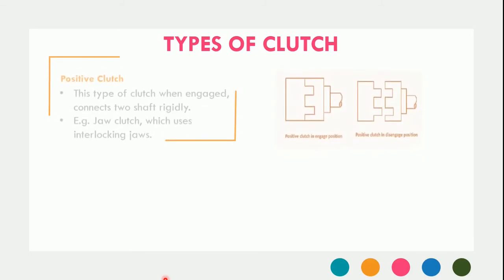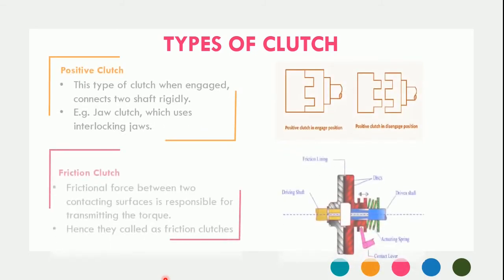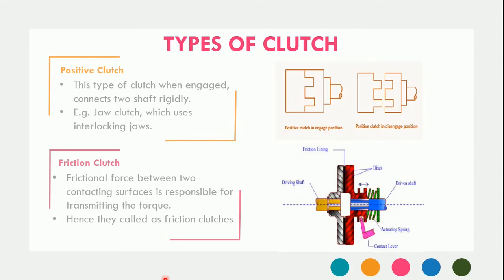Here you have two general types of clutch: one is the positive clutch and the other is the friction clutch. A positive clutch has interlocking jaws that get interlocked with one another, and thus power is transmitted from the driving shaft to the driven shaft.